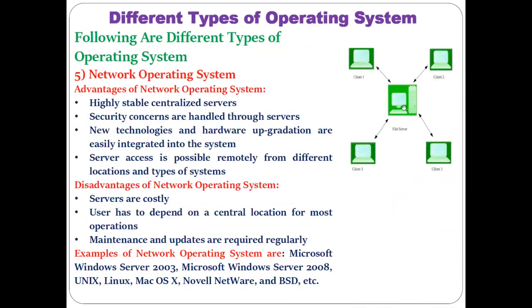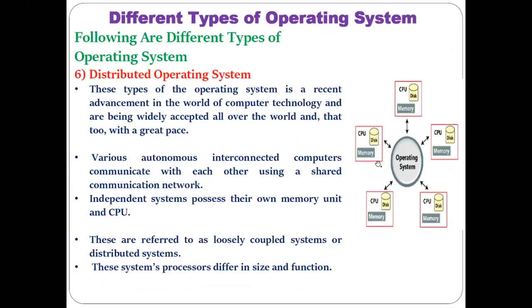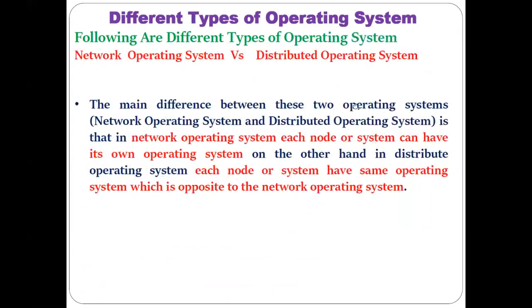Here also this operating system is installed on this central location. Okay, and each of these clients has a different operating system in case of the network operating system. But in case of the distributed operating system, this operating system which is installed here is shared by all the others. Okay, that is the main difference between the network operating system and the distributed operating system.